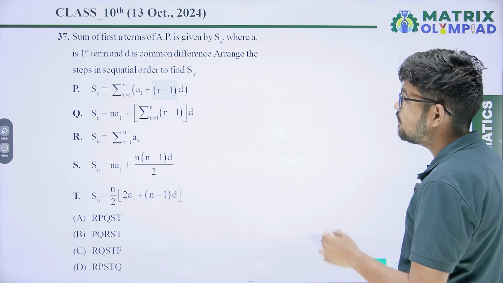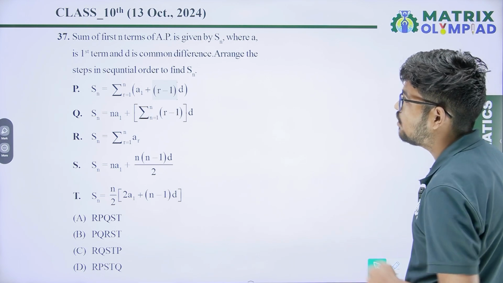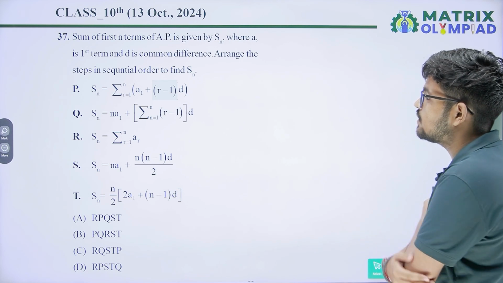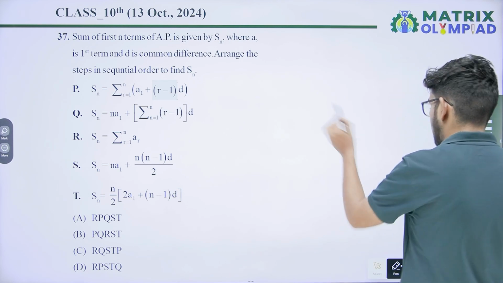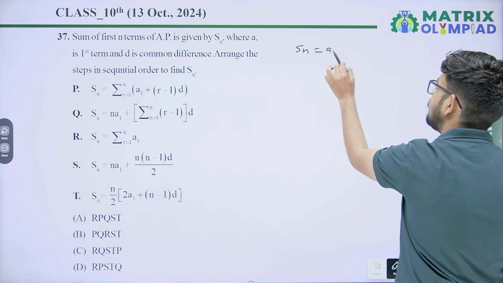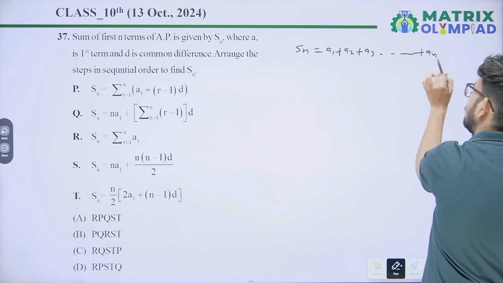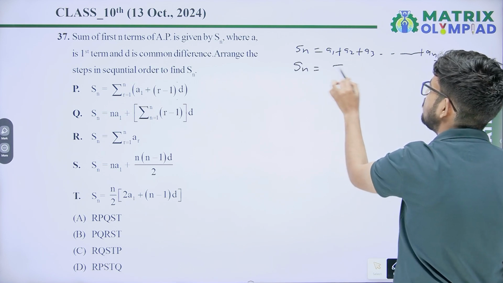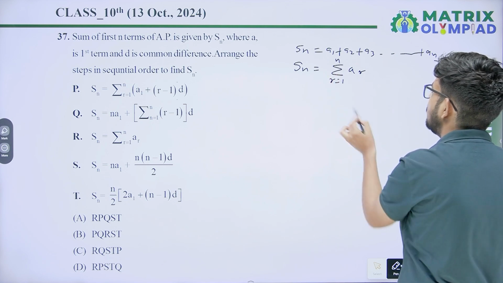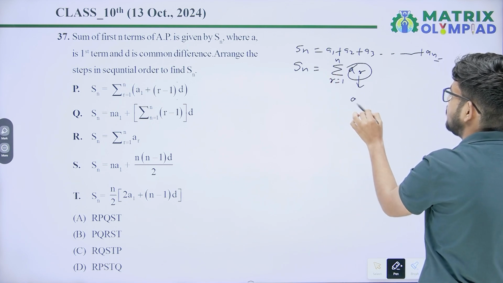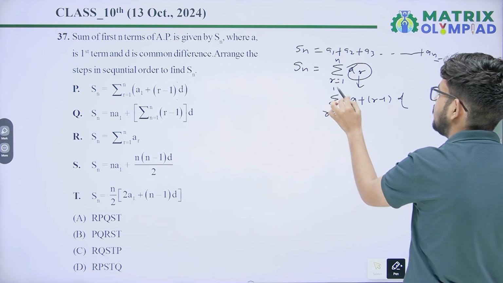Question number 37. The sum of first n terms of an AP is given by Sn, where a is the first term and d is the common difference. Arrange the steps in sequential order. So first of all we have to find the sum of n terms. So Sn can be written as A1 plus A2 plus A3 plus up to An. So Sn equals the sum of Ar, r equals 1 to n. Now Ar can be written as a plus (r minus 1) into d, sum of r equals 1 to n.